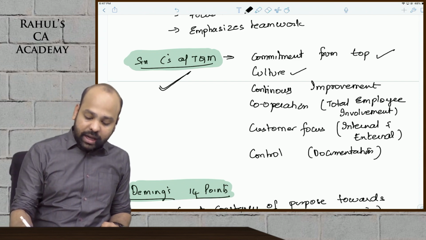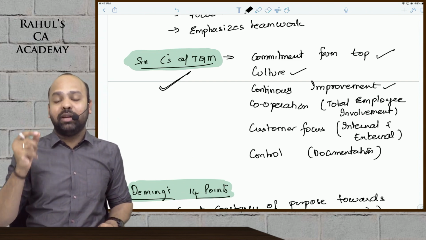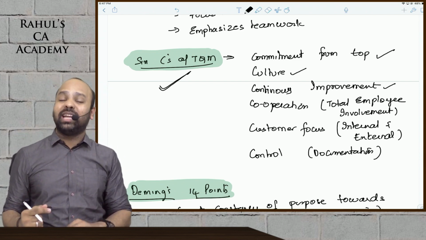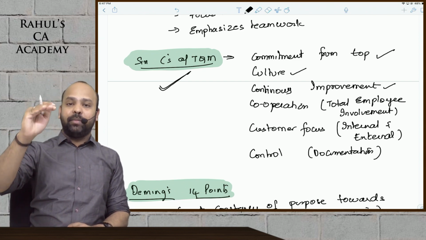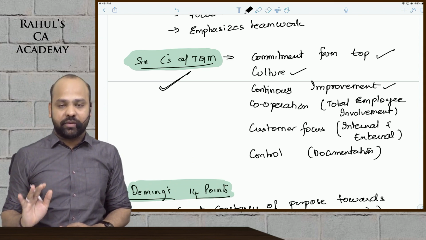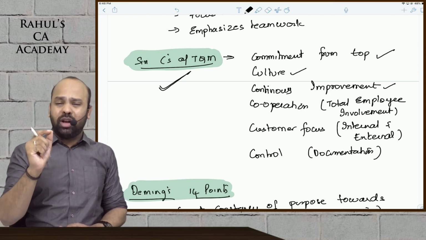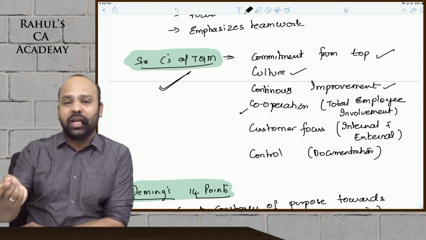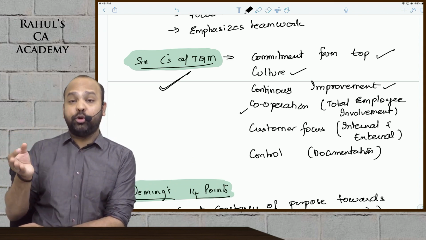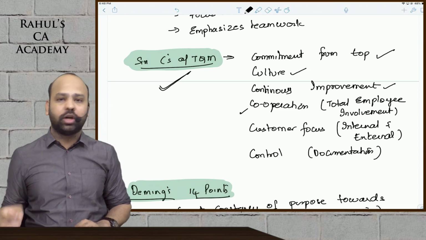And then, as I told you, this is not a one-time event, this is something that involves continuous improvement. You will never be able to say that you've achieved 100% success, that you have 100% improved. There will always be scope for improvement. Cooperation: it should involve every employee. As I said earlier, there should be cooperation of every employee in the organization.